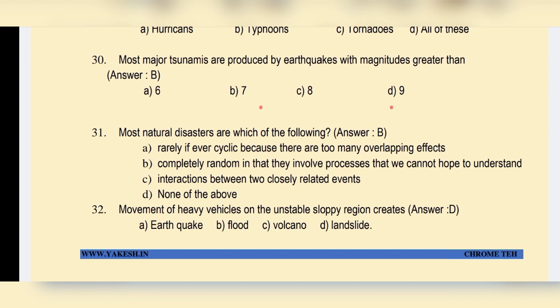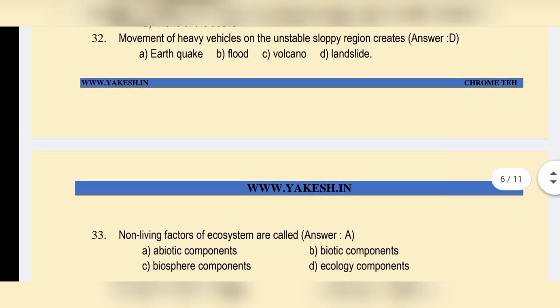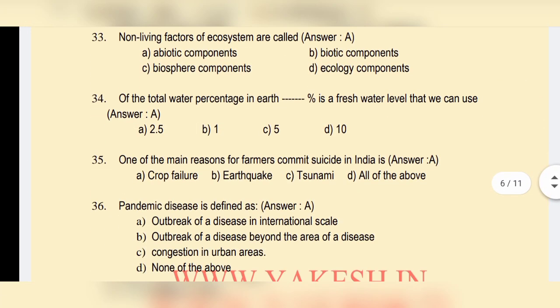Most natural disasters are which of the following? Option B, completely random. They involve processes that we cannot hope to understand. Next question. Movement of heavy vehicles on an unstable region creates option D, landslides. Non-living factors of an ecosystem are called option A, abiotic components. Of the total water percentage on the earth, option A, 2.5% is the freshwater level that we can use.